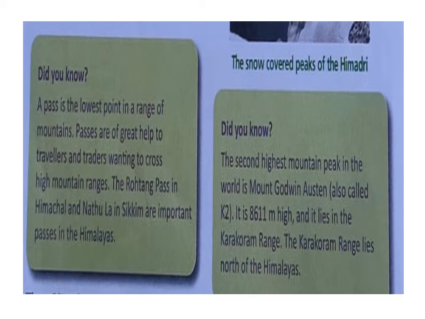Second, did you know the second highest mountain peak in the world is Mount Godwin Austen? It is also called K2. It is 8,611 meters high, and it lies in the Karakoram range. Karakoram range lies north of the Himalaya.